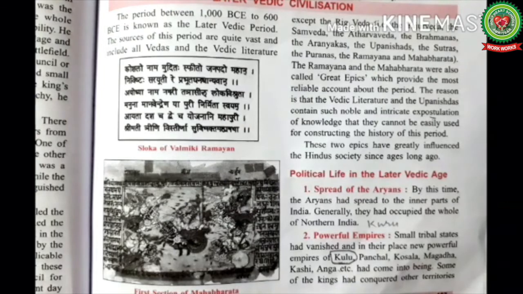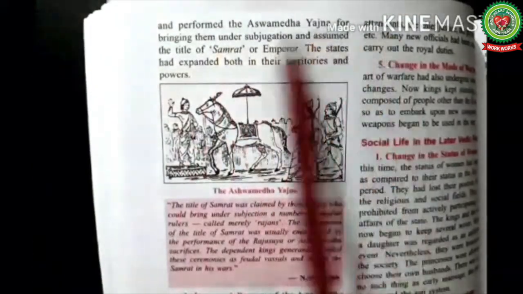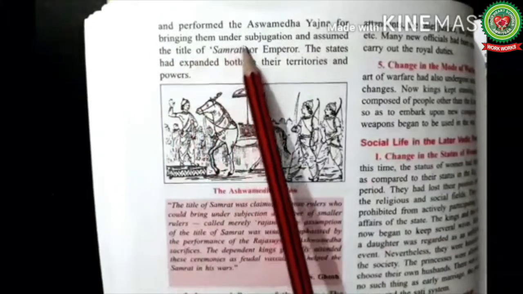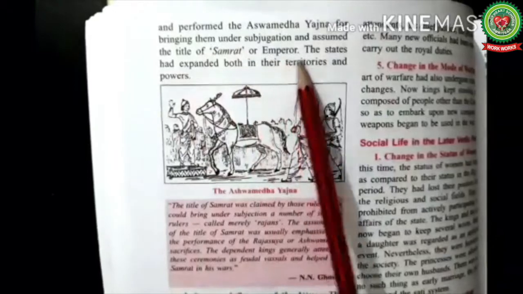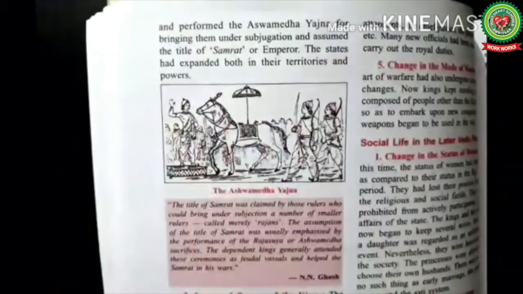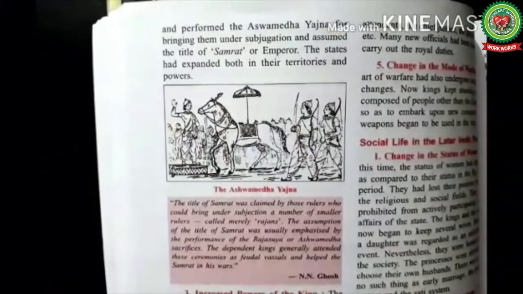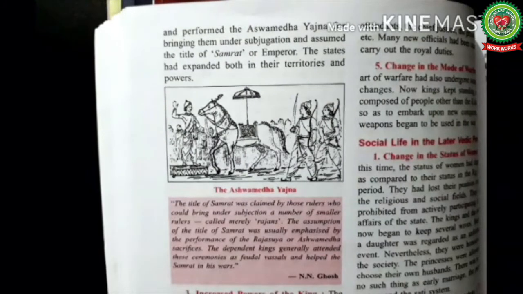The new powerful empires of Kuru, Panchal, Kosala, Magadh, Kashi, Anga, etc. performed the Ashwamedh Yajna for bringing them under subjugation and assumed the title of Samrat or Emperor. The states had expanded both in their territories and powers. To bring the territories under their control, most of the kings started to perform the Ashwamedh Yajnas.